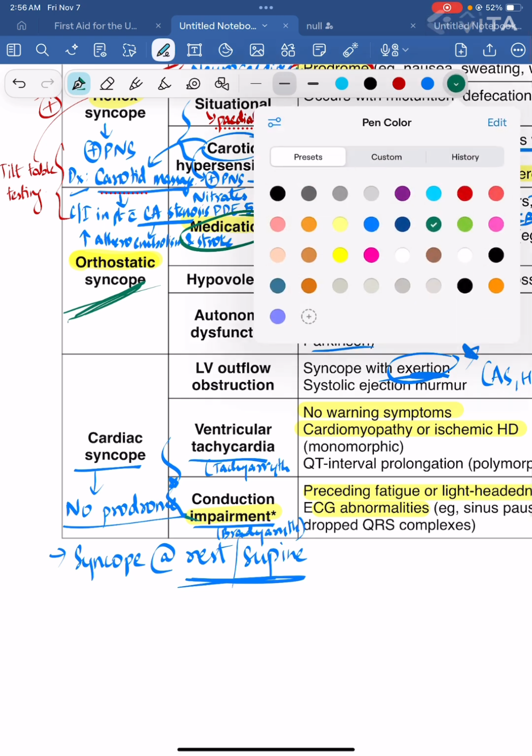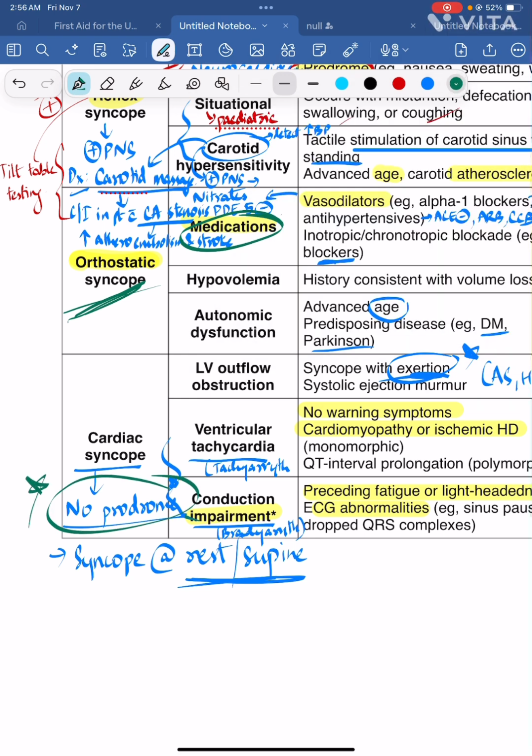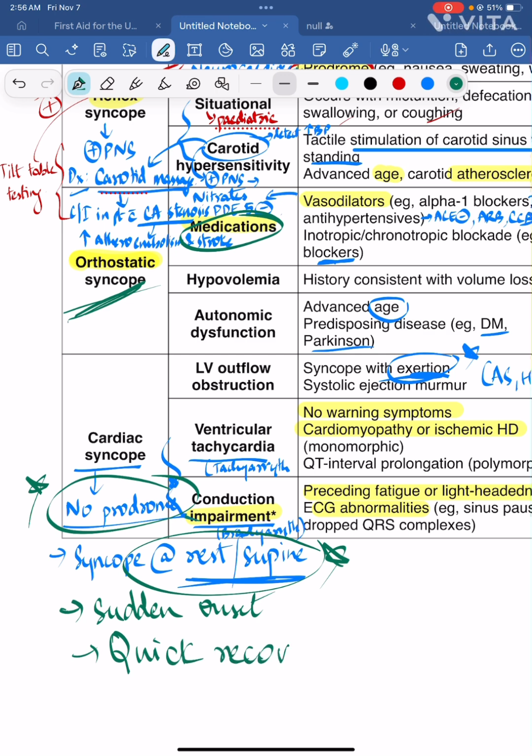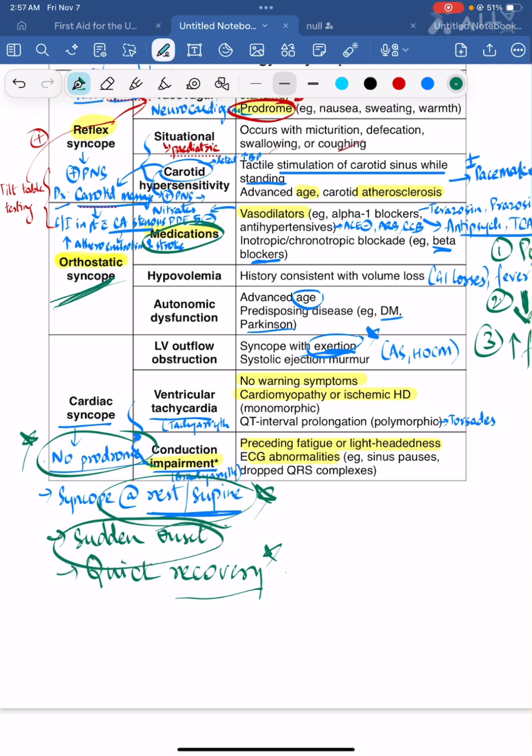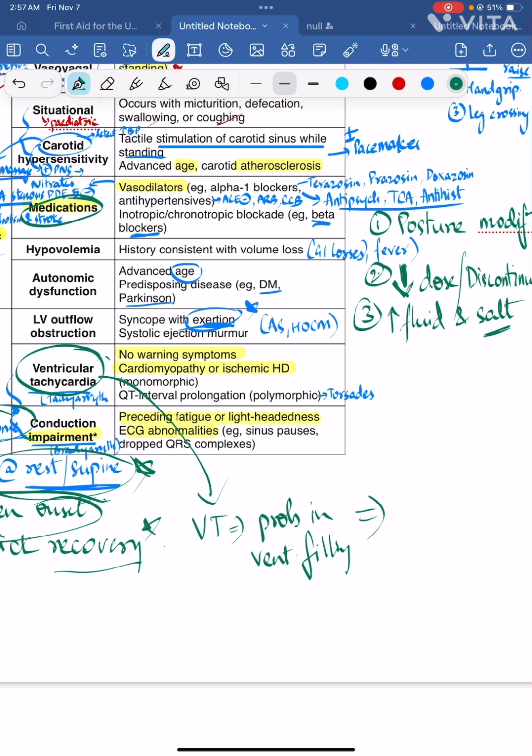Cardiac syncope, we all know, is due to no prodrome period. It can occur at rest or in supine position. These are the most important points, and it is sudden onset. Recovery is also very quick. Ask why it's sudden onset and why there is no prodrome. The answer is, there is tachycardia, there is a problem in ventricular filling, and this causes an abrupt and extreme drop in cardiac output, and this will lead to syncope.